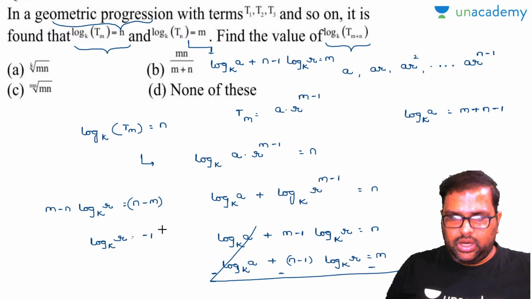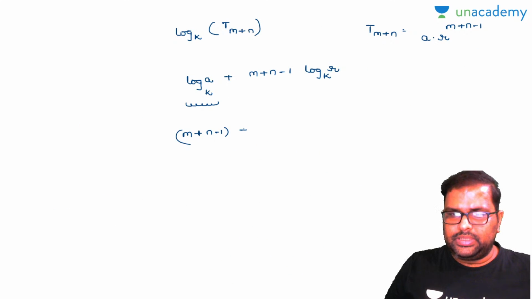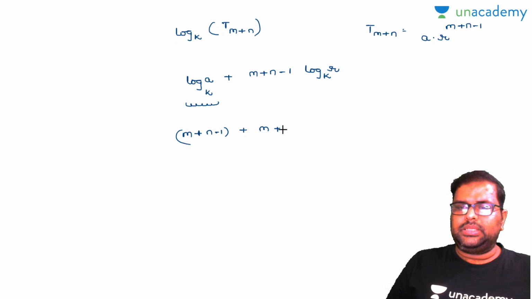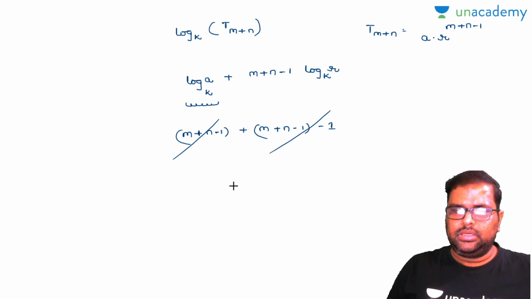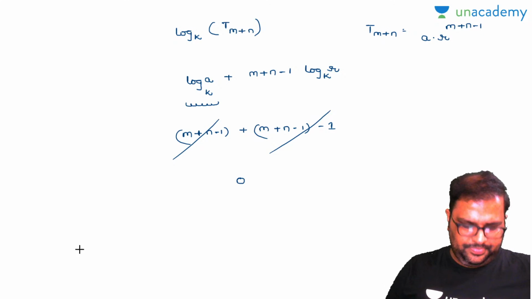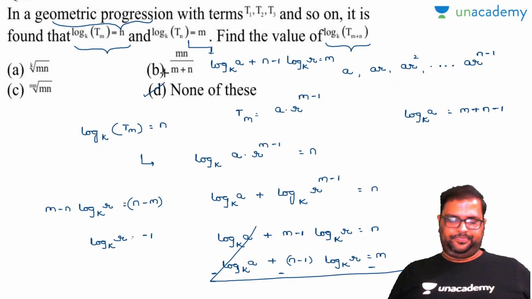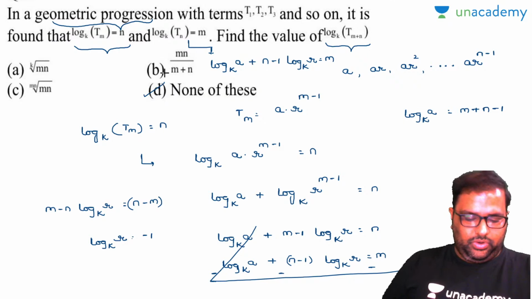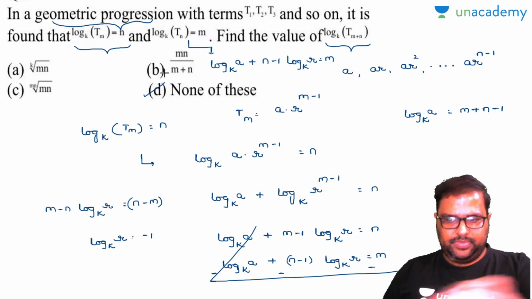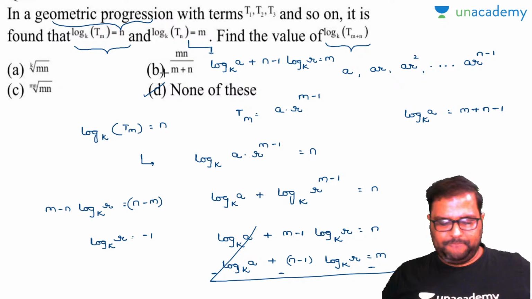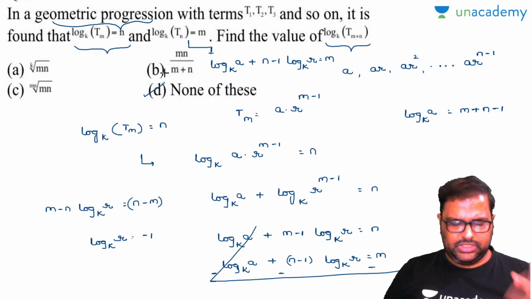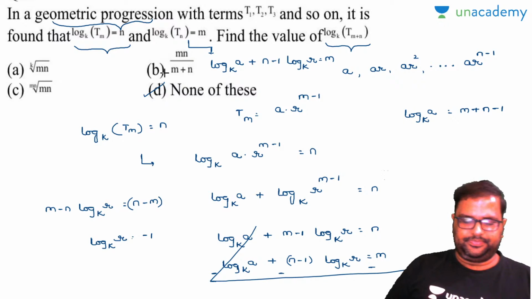Now see here, log base k of the r value will be how much? Minus 1. M plus n minus 1, minus 1. So how much is the thing there? Your answer is 0. Am I right or wrong? So is there any option there? No, none of these is your option. So how many of you got this logic there? Simple equations plus logarithms. Is it clear? So as you are engineering students, you can easily solve this question fatafat.